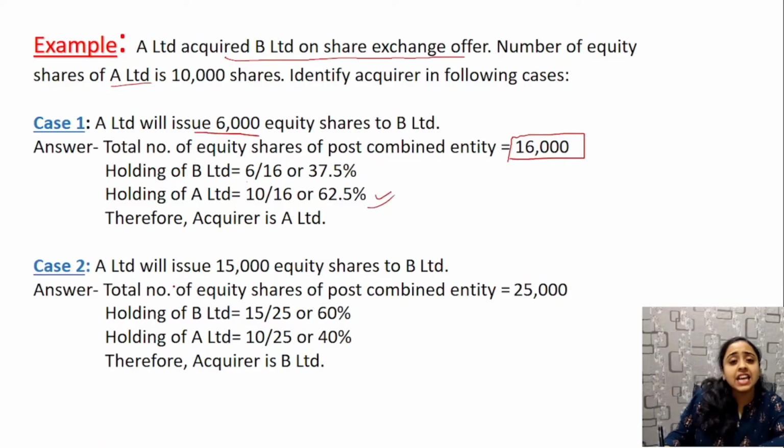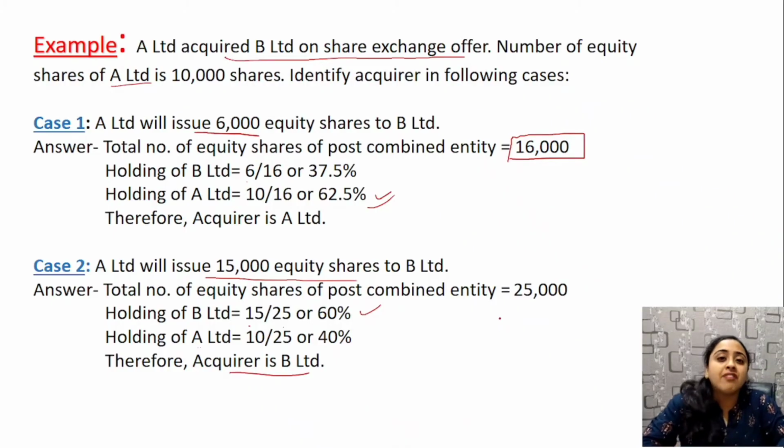Whereas if the purchase consideration is settled and the issue of shares is 15,000 equity shares, here A Limited has 10 by 25, whereas B Limited has 15 by 25. Here B Limited is the acquirer. Okay, got it? Post combination, we have to see who has more control, who has more shares. The entity with the larger number of shares is considered the acquirer.